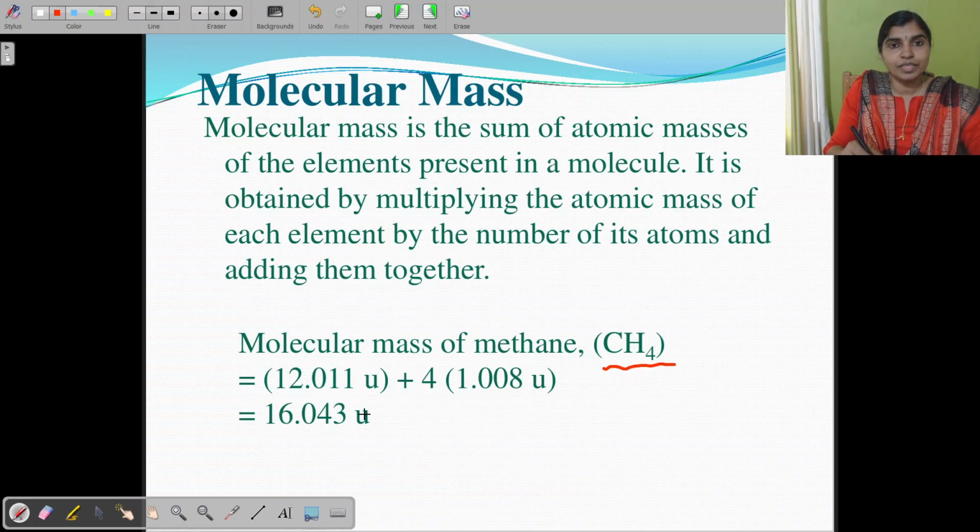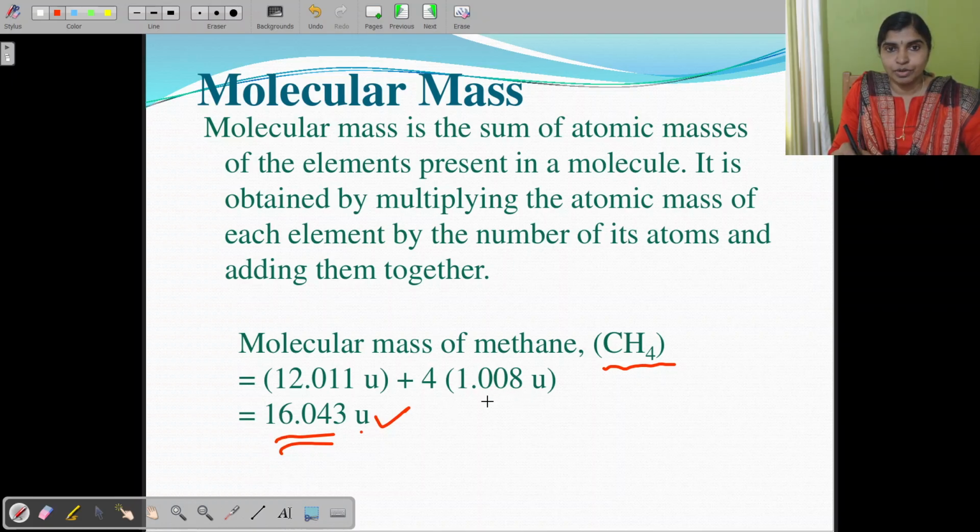Then how will you find out the molecular mass of CH4? There are two elements present, carbon and hydrogen. You take the mass of carbon, that is equivalent to 12.011 U, plus 4 times that of hydrogen, 4 into 1.008. Then the total mass is equivalent to 16.043, that is the exact mass, or you can take the average as 16.